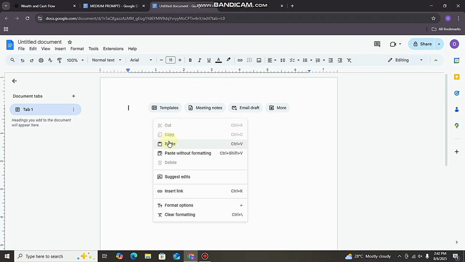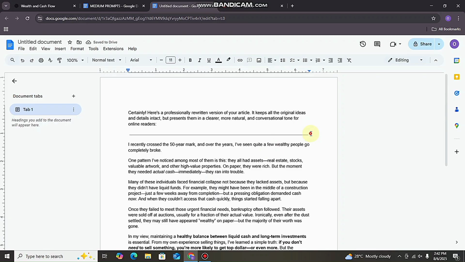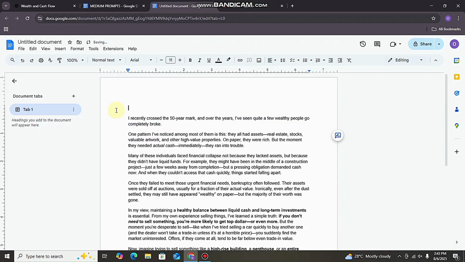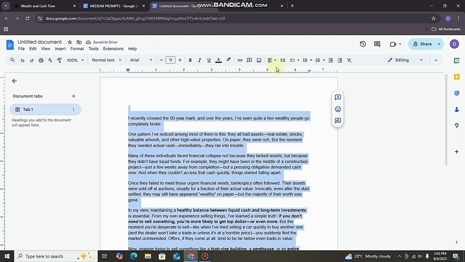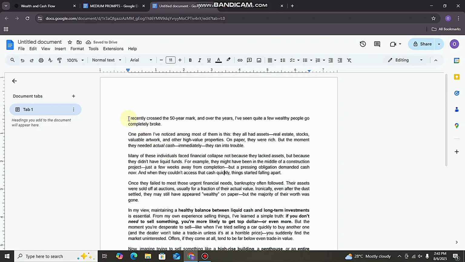Here I will paste it and then edit it before I take it to my Medium. So I'll wipe this downside. This attachment is probably irrelevant, and then this upside here I'll wipe it, and then next I will highlight everything and justify so that it looks neat.